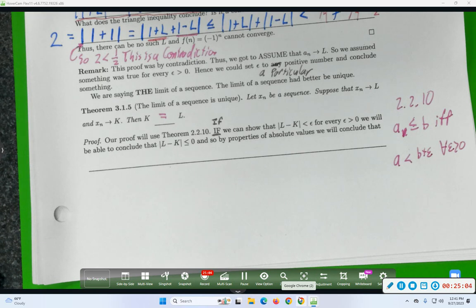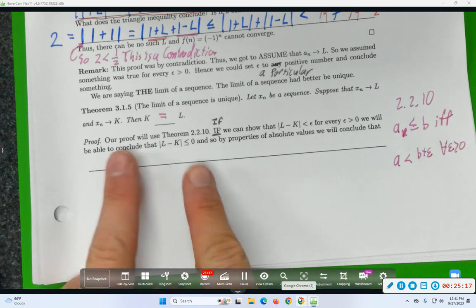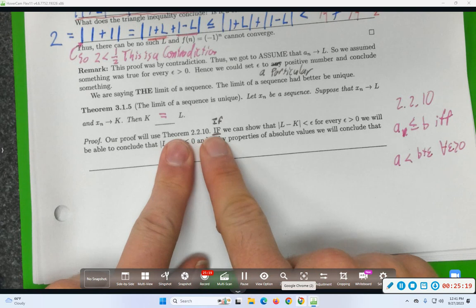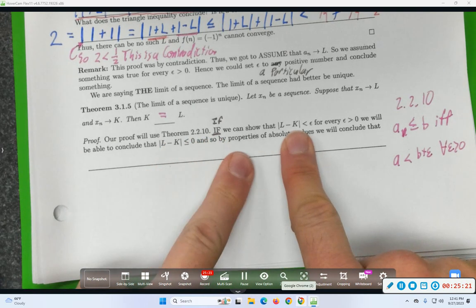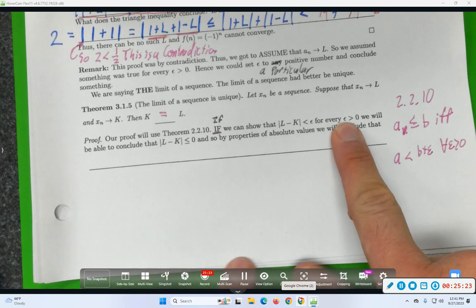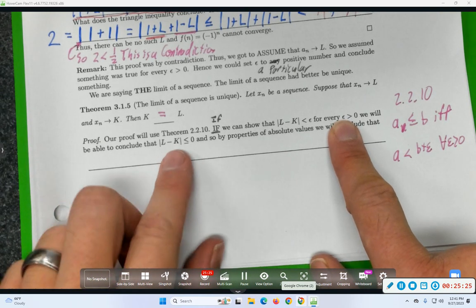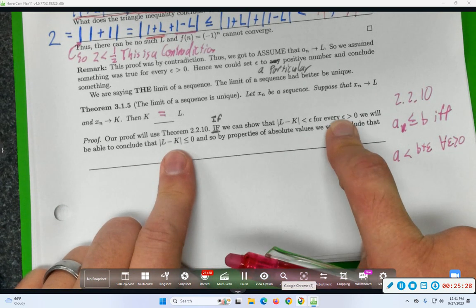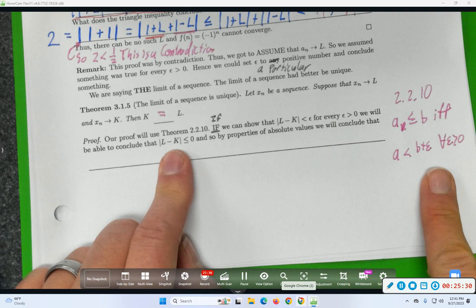Ooh, notice this has an epsilon in it. That has an epsilon in it. Maybe we can get those two epsilons to communicate with each other. That's going to be basically the idea of this proof. So, by theorem 2.2.10, if we can show that the absolute value of k minus L is less than epsilon for every epsilon bigger than 0, then I'll know that k minus L is less than or equal to 0. Is that actually what 2.2.10 would say?